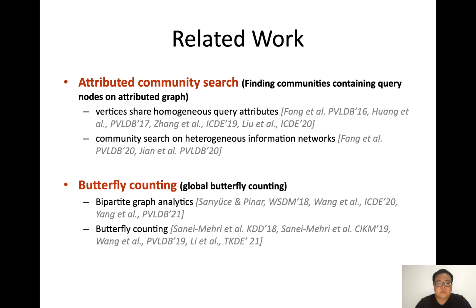The related works include attributed community search, which finds vertices sharing homogeneous query attributes. There are several recent studies on heterogeneous information networks, which are based on metapaths. The previous works on butterfly counting focus on the global number of butterflies contained in a bipartite graph.